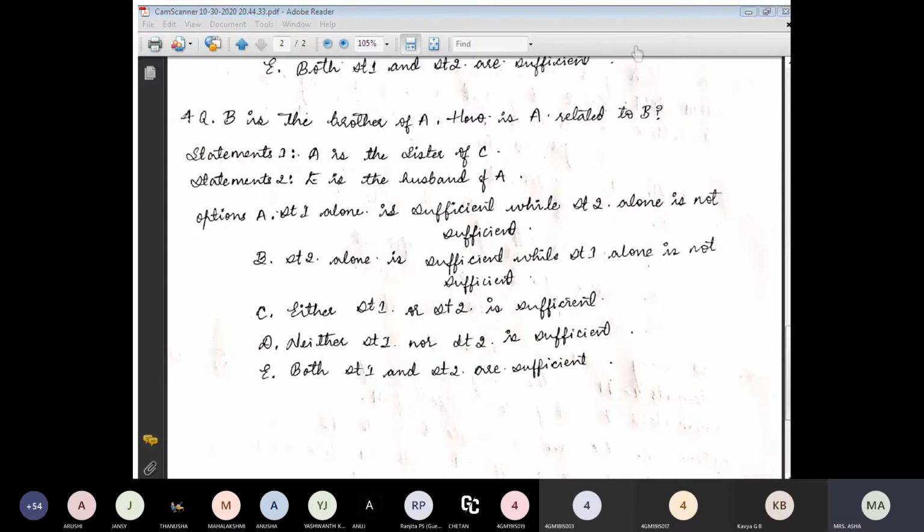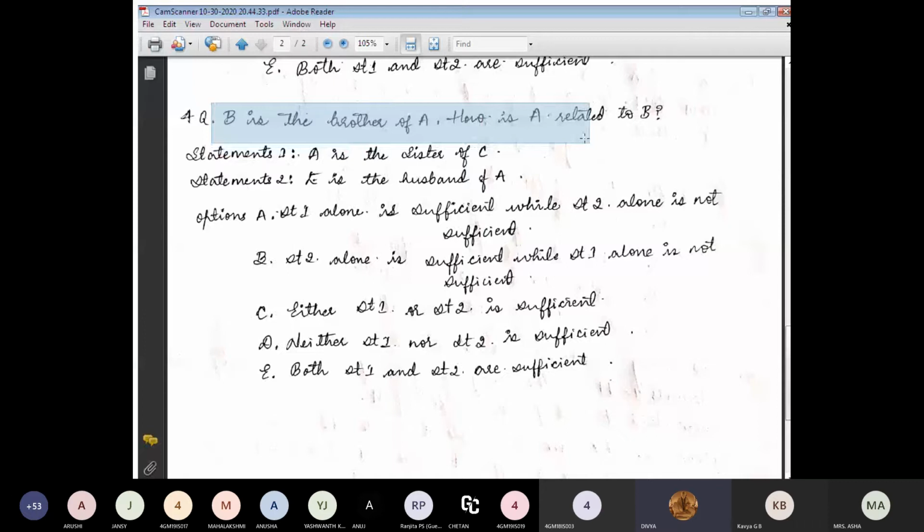Here in this problem, they have given B is the brother of A. How is A related to B? And they have given two statements here. First one, A is the sister of C.